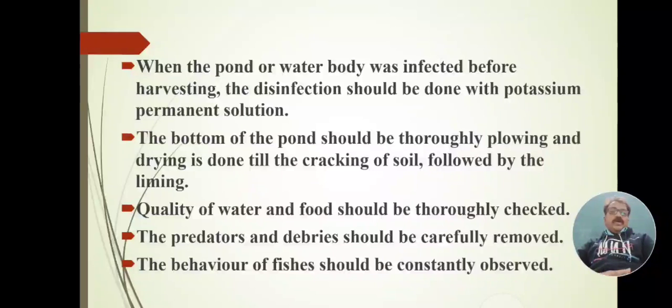Fishes were affected by different pathogens and different parasites before harvesting, so disinfection should be done with potassium permanganate solution. It is important and most used.